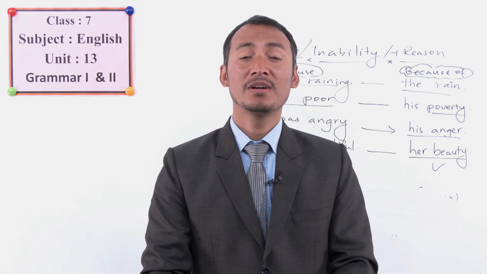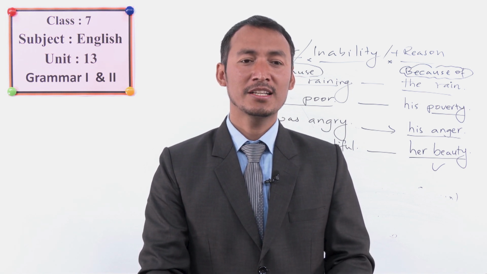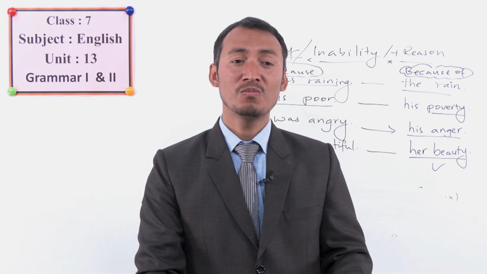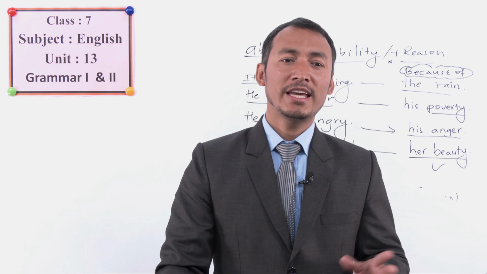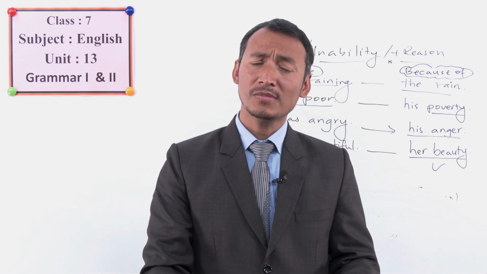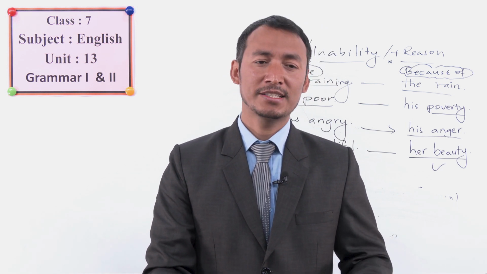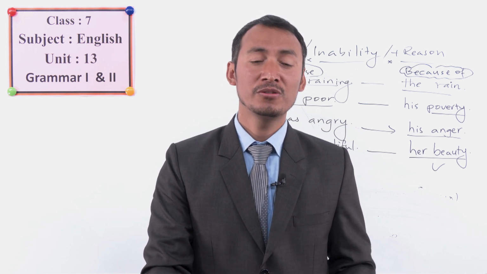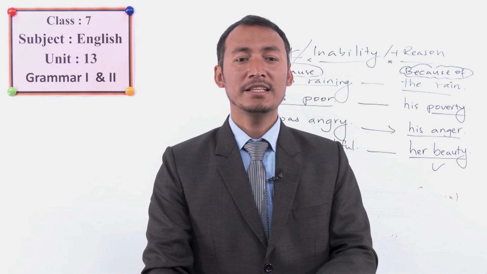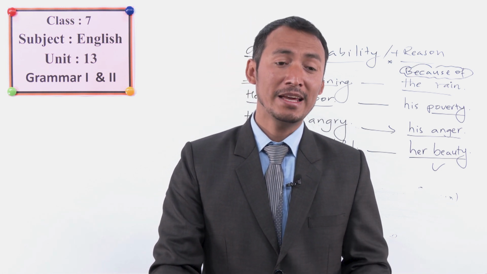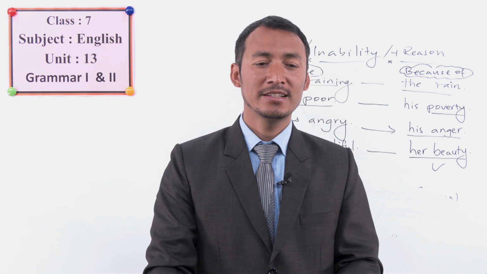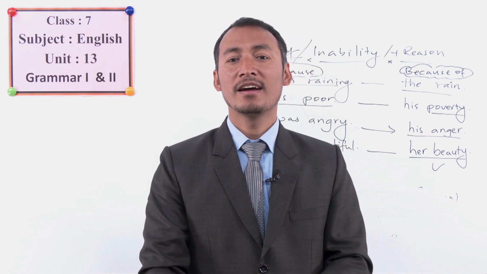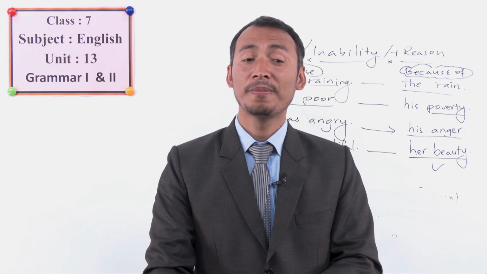Now let's sum up what we have learned in today's lesson. So we asked someone about ability with "can you", "are you good at", or "are you able to". We can ask like this, and we can respond by saying "I can", "I am able to", "I know how to". And we can also express inability like "I cannot", "I am not good at", "I have no idea". And we can answer "yes, I can" or "no, I can't".